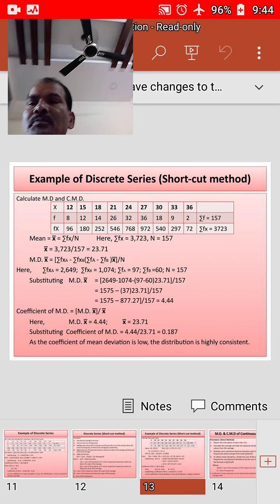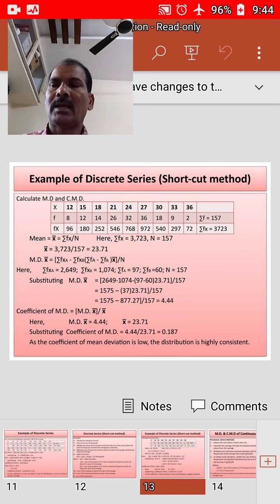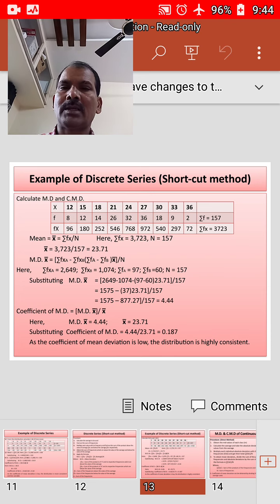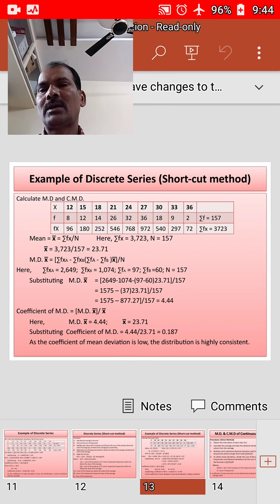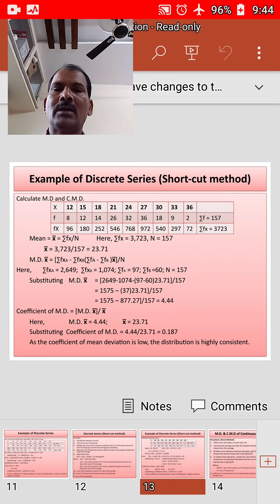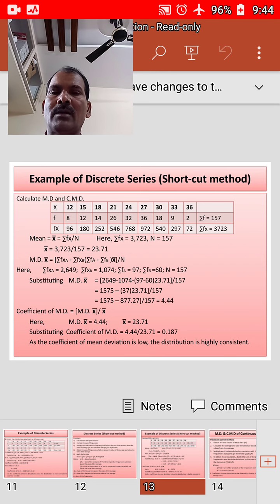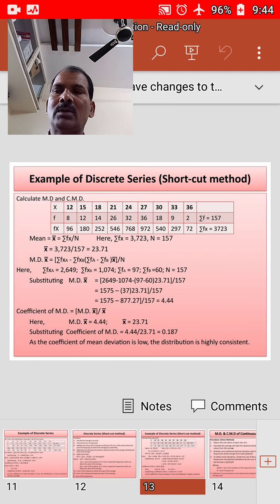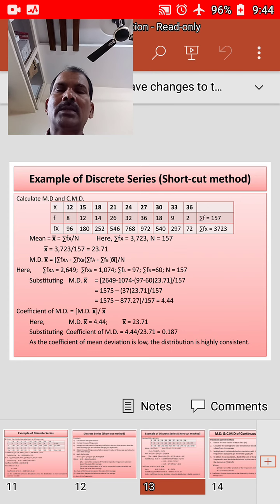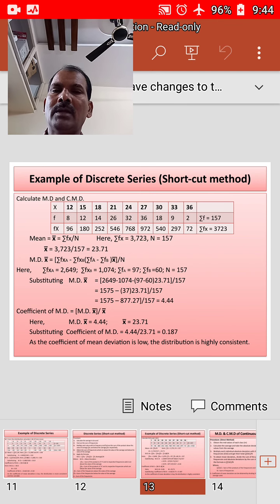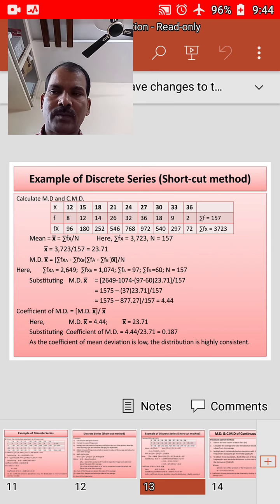Now we will do one example on this for better understanding. Calculate the mean deviation and coefficient of mean deviation for the data given below. The x values are 12, 15, 18, 21, 24, 27, 30, 33 and 36, and f is 8, 12, 14, 26, 32, 36, 18, 9, 2.